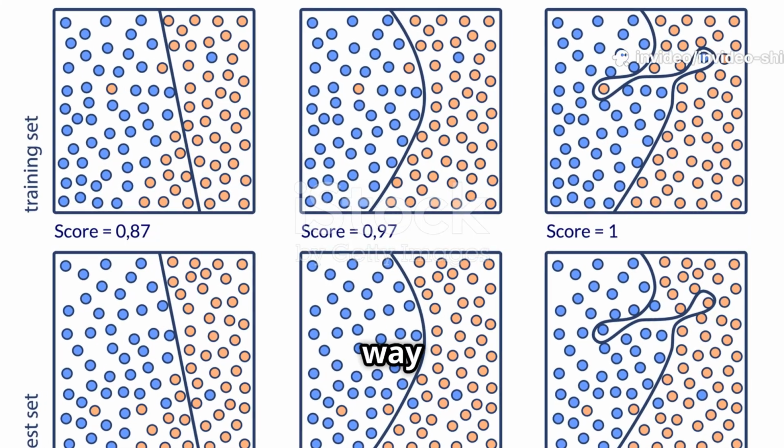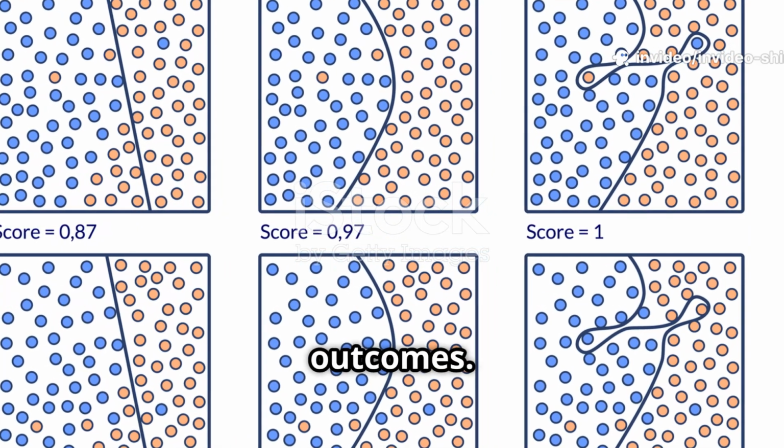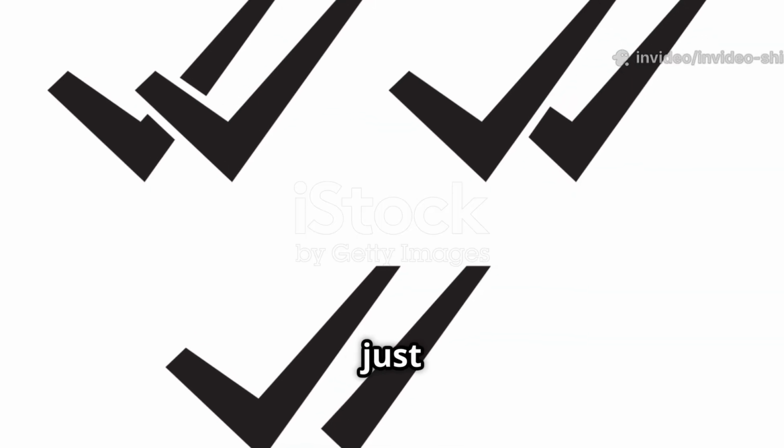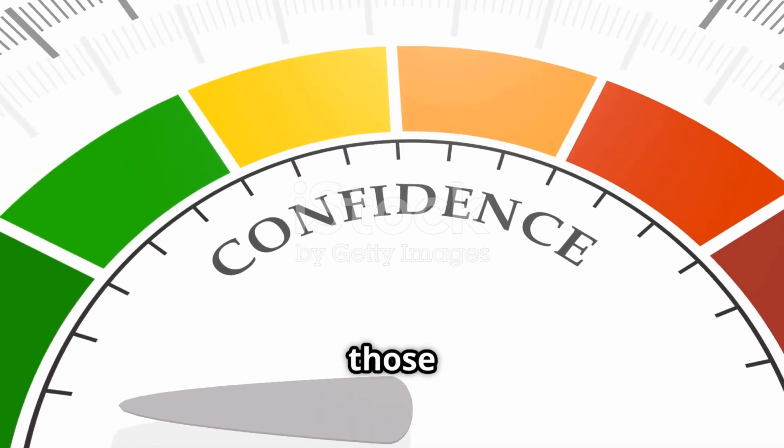Log loss gives you a way to measure how well your model's predicted probabilities match the actual outcomes. The trick is, it doesn't just care if you got the answer right or wrong, it cares about how confident you were in those answers.